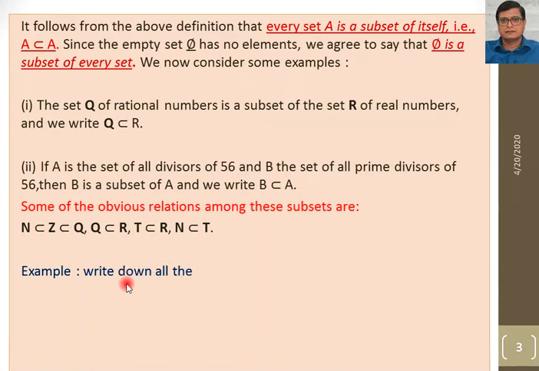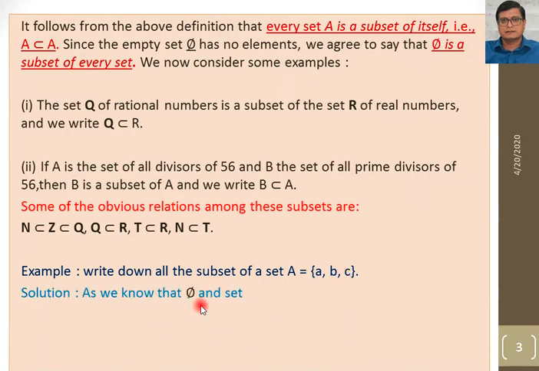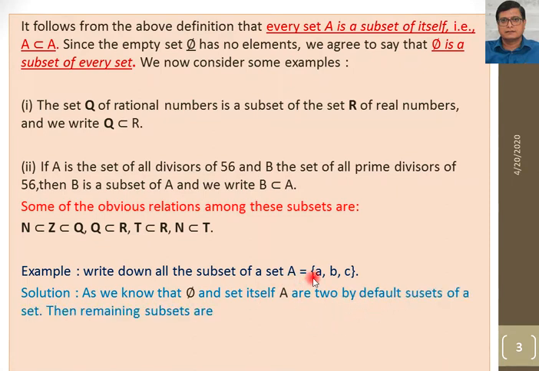Example: write down all the subsets of a set A containing these three elements A, B, C. Now we want to write the subsets of this set. As we know, phi and the set A itself are two default subsets of a set. Now we write the other elements.